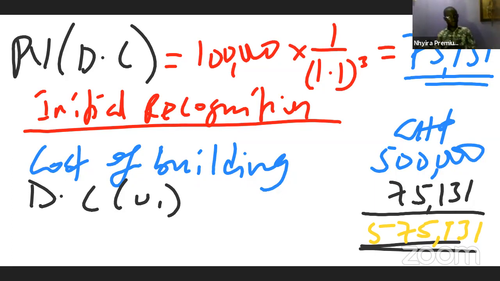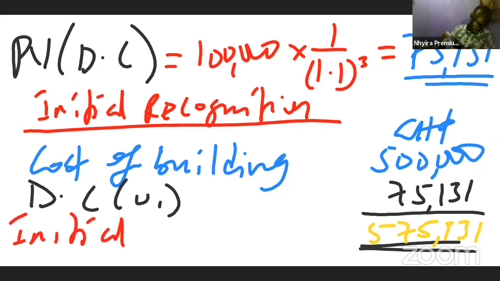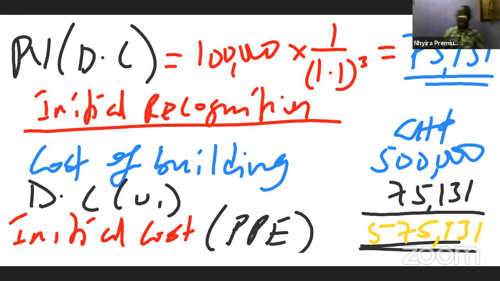575,131. So that becomes the initial cost of the property, plant, and equipment. I hope it makes sense. Very simple, sweet, straight to the point in relation to that. So this is the initial recognition. Remember I said we debit the PPE. That is why we are adding it to the PPE. Then we credit the provision in relation to that. So that is the initial recognition in that case.